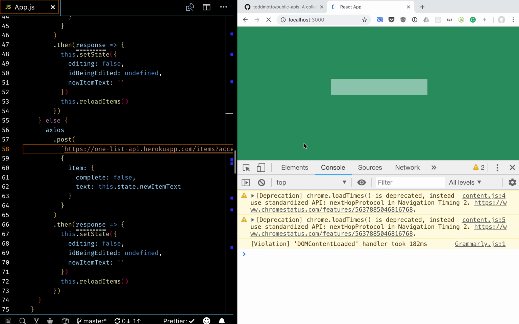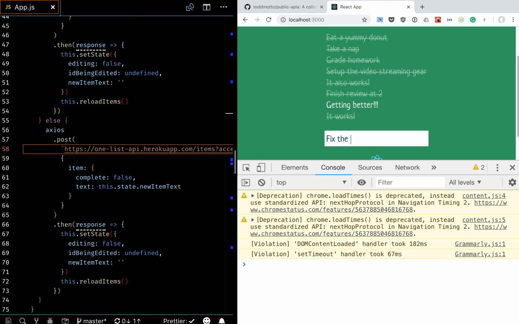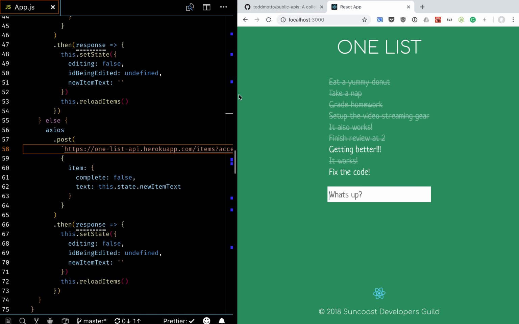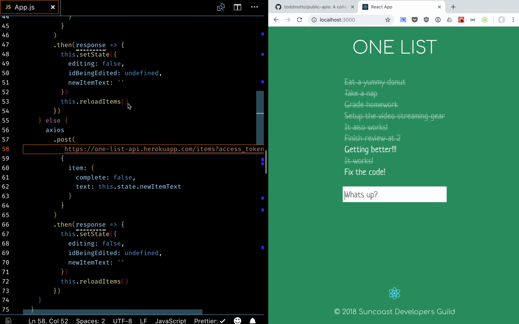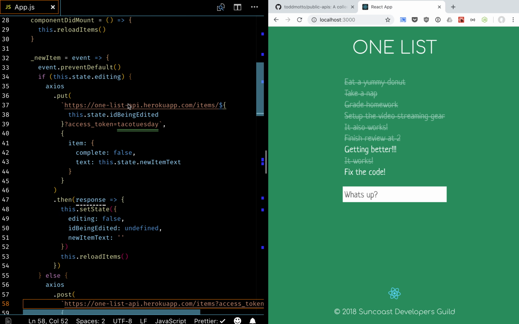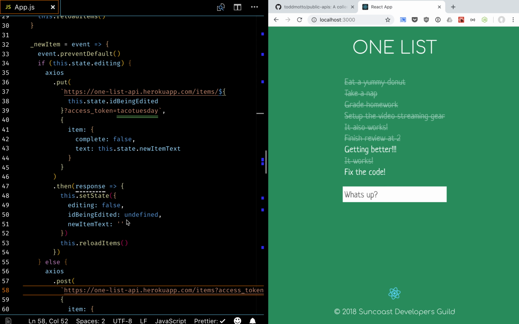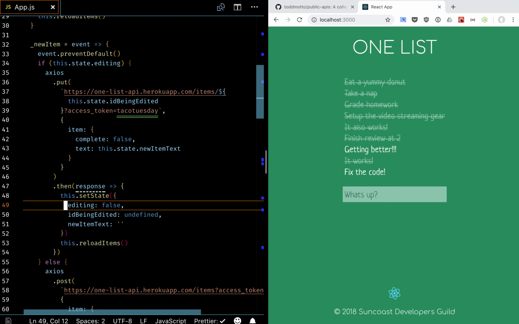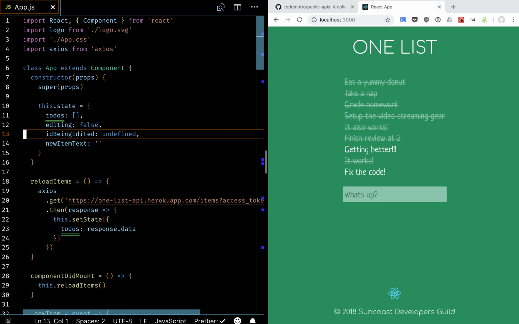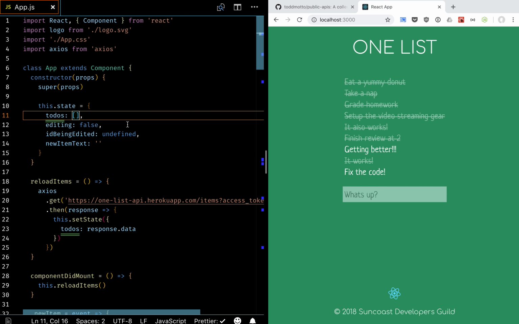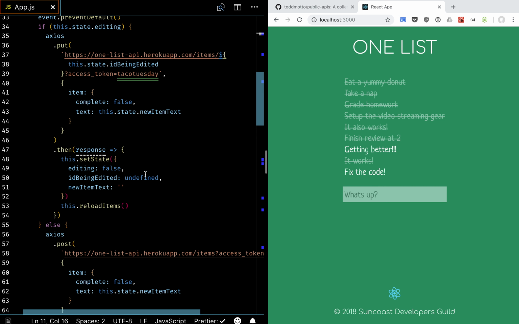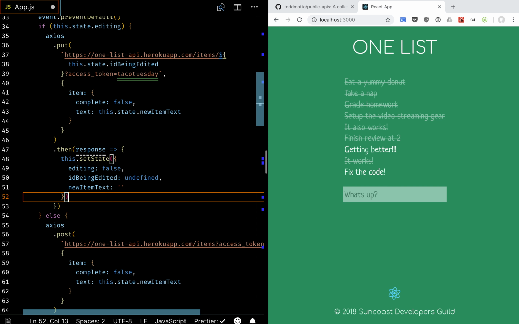We did leave it in a broken state. Fix the code. There we go. Okay. Right, so our one list is working again. But what we talked about was if we didn't reload all the items, what we used to do is we used to try to manipulate this array directly. So a few of you found that in one list, when we're trying to append, maybe what you did was rather than call reload items, you said